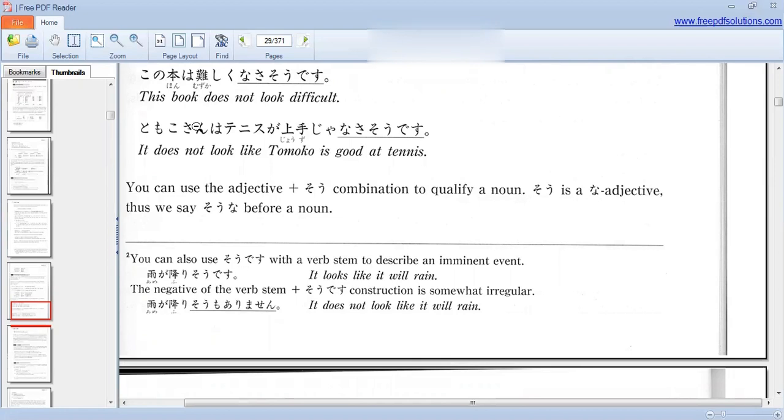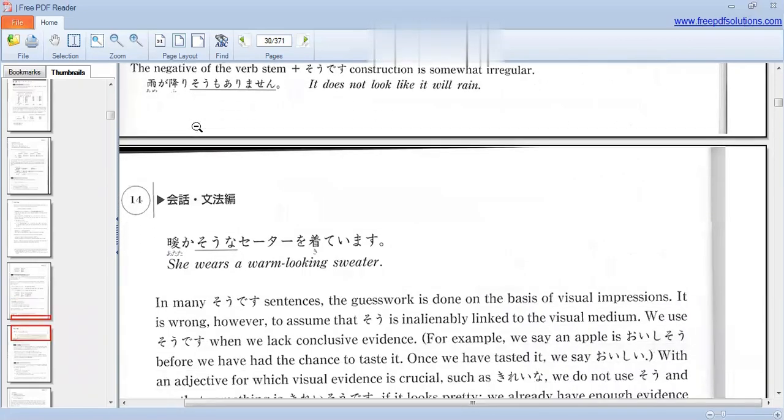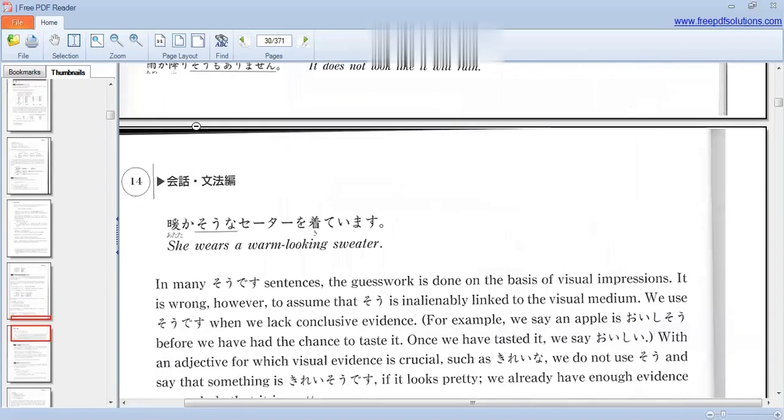Ame ga furisou mo arimasen. It does not look like it will rain. Atatakasou na seetaa o kiteimasu. She wears a warm looking sweater.